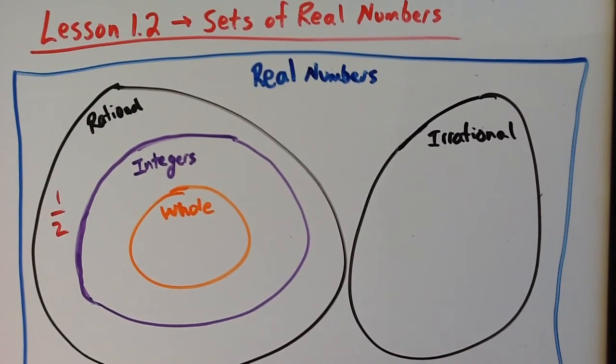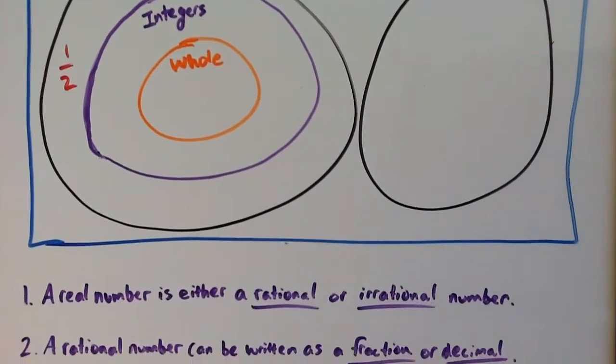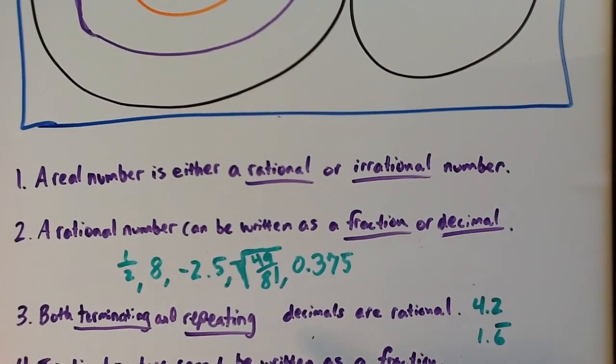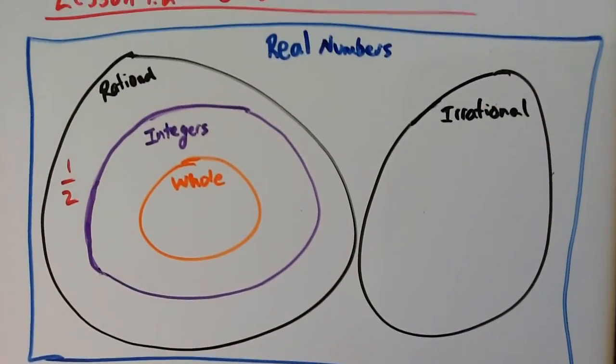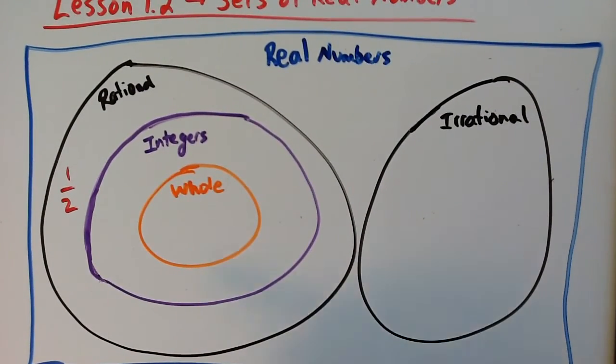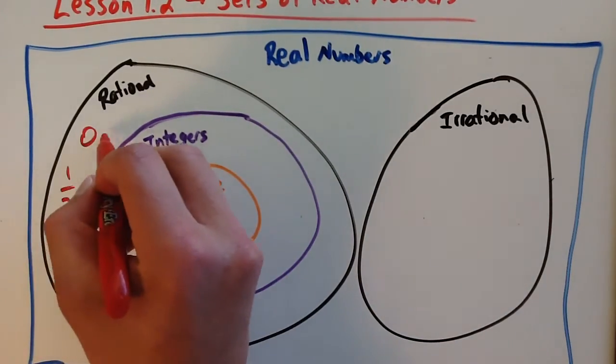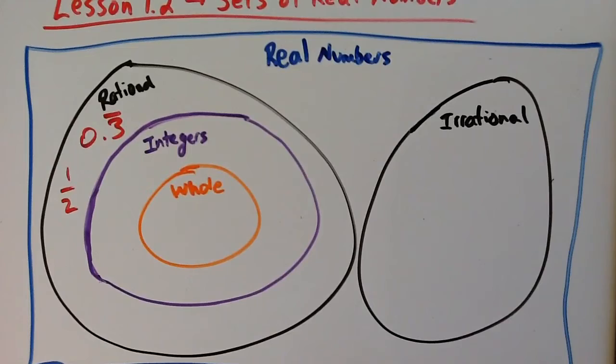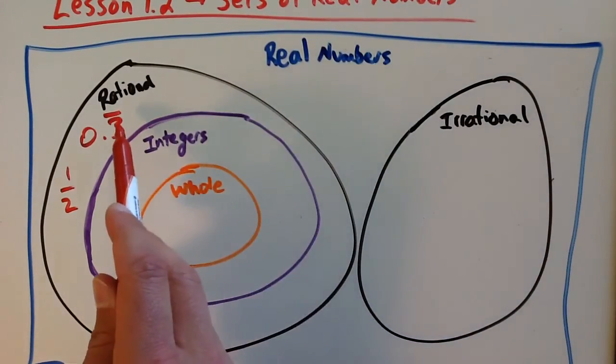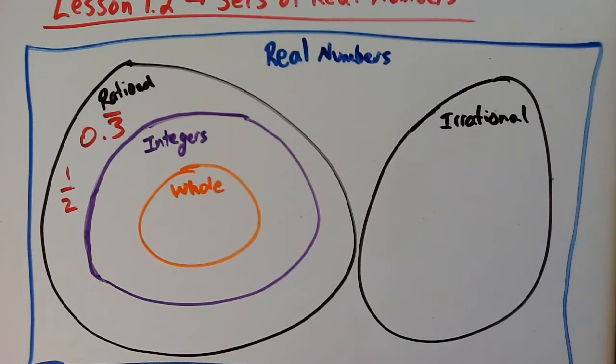The first one, we'll take 0.3 repeating, and we want to put it inside the correct set. 0.3 repeating. Well, we know that if it's a repeating decimal, all repeating decimals are rational. And so if it's rational, I must also think to myself, okay, could it be an integer? Well, 0.3 is a decimal, and there are no decimals that are integers. So 0.3 repeating is a real number, and it's rational, real and rational.